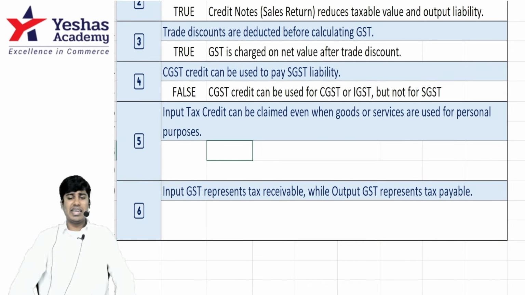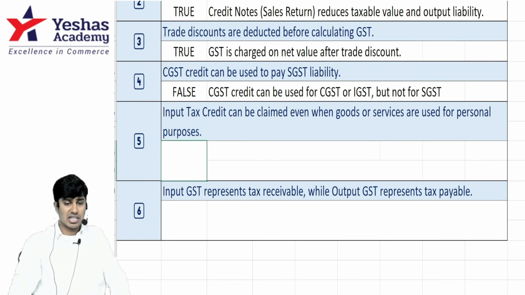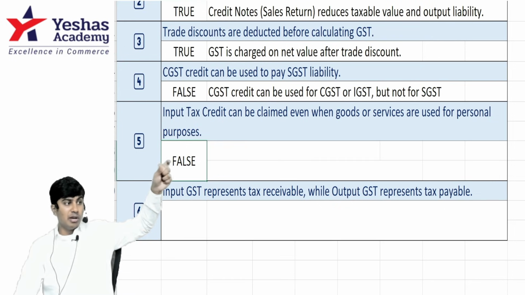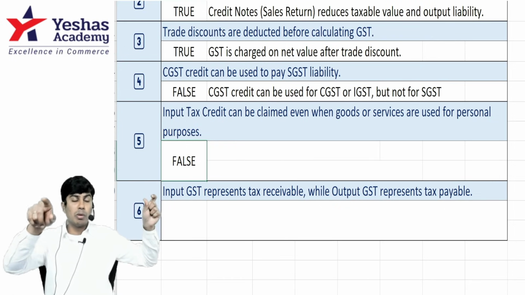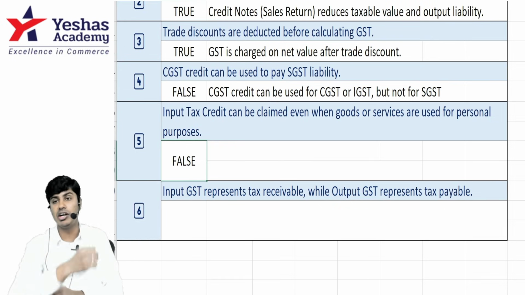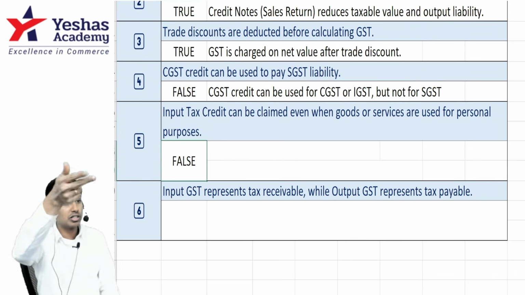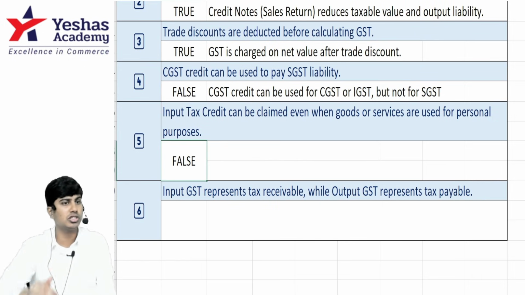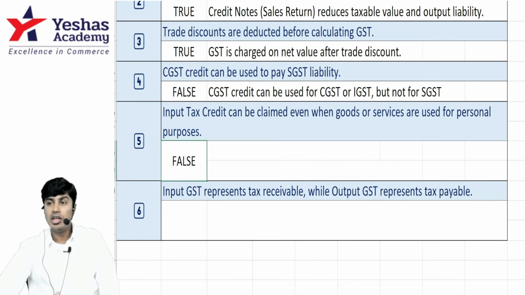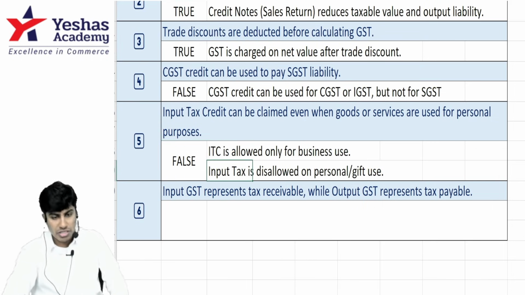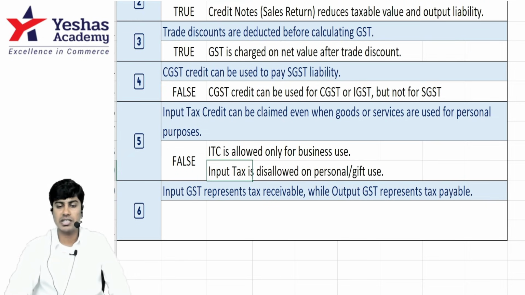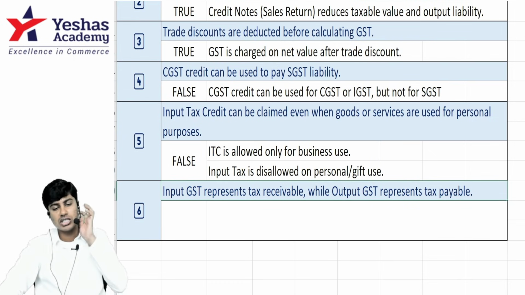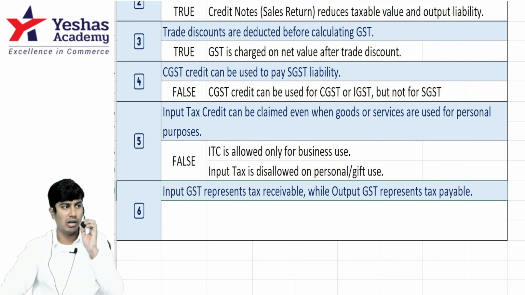Next one, input tax credit can be claimed even when the goods or services are used for personal purpose. No. If you recorded it as purchase and booked input, and you use those goods for personal purpose, you reverse the input. You remember we did one question: drawing account debit, to purchase, to input CGST, to input SGST. We cannot claim. If you have already claimed, we should reverse it. ITC is allowed only for business use. Input tax is disallowed on personal or gift use. You got this?